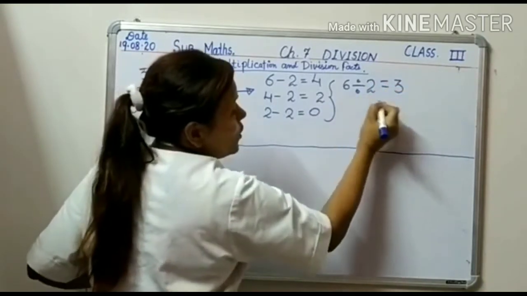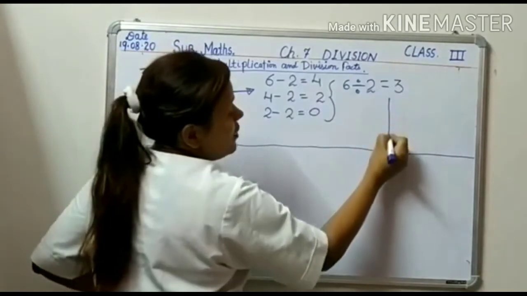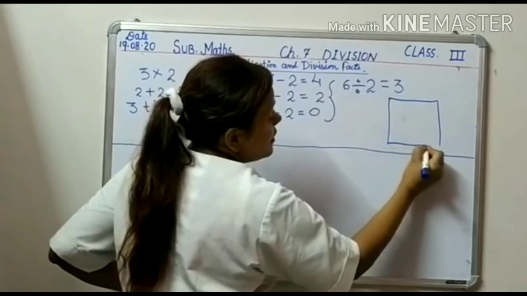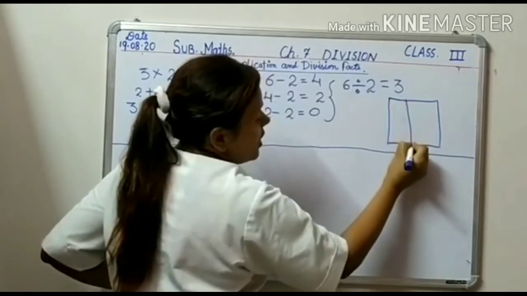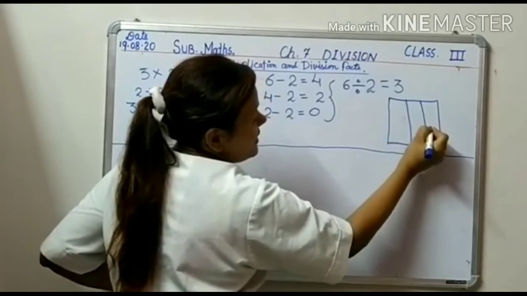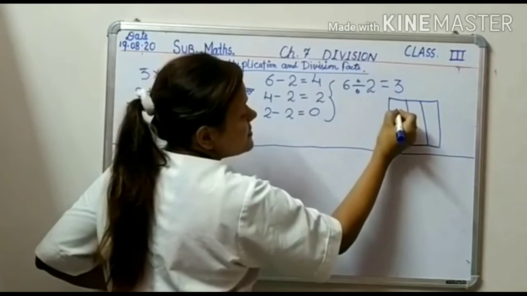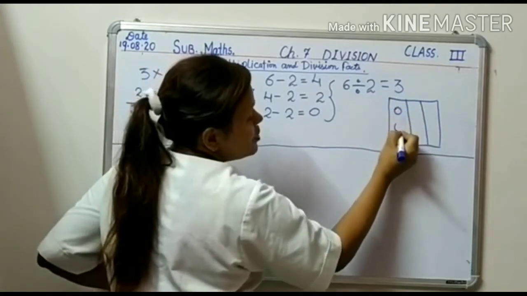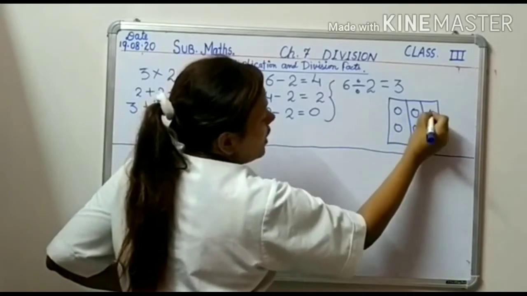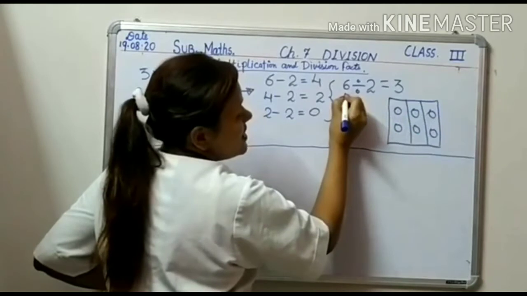We can show this statement in this picture also. There are 3 groups. 1, 2, 1, 2 and 3. In each group, how many objects? 1, 2. 1, 2. 1, 2. Total number of objects 6.